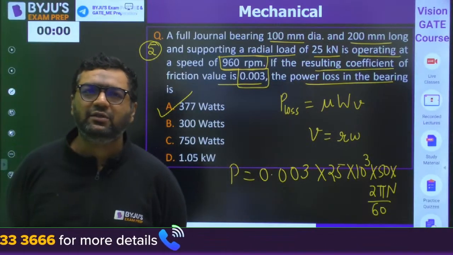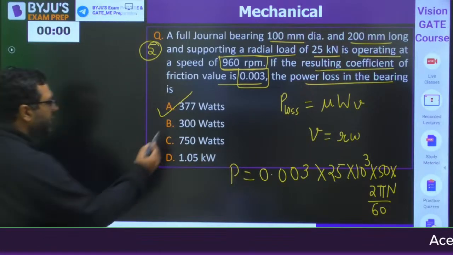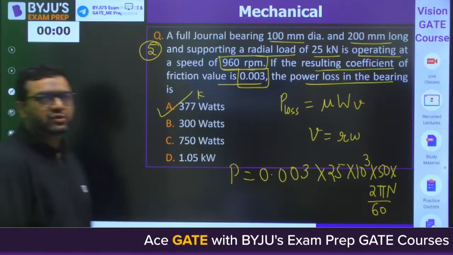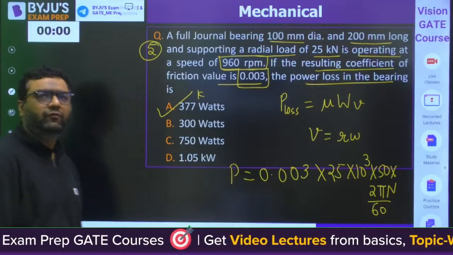Okay, are you getting the answer in kilowatts? 377 kilowatt, then maybe this is a misprint if you are getting it in kilowatt. Okay, so 377 will be the answer. A is correct. Very good. Dev, Mani, Rohan, very good.